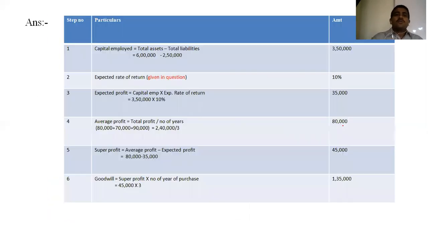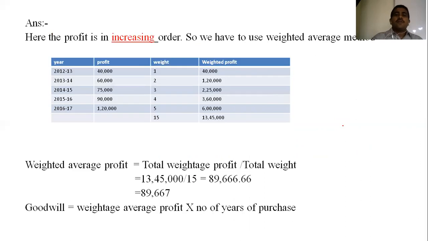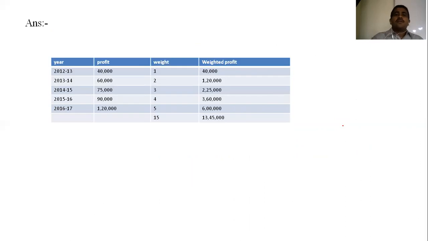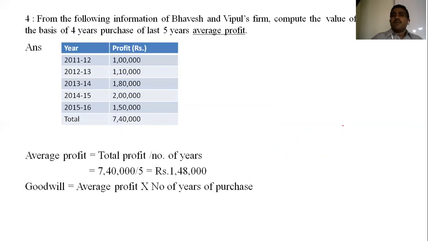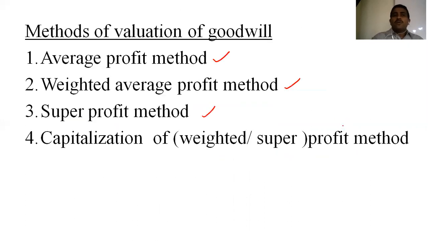Up to here we have learned everything regarding the average and weighted average. We have learned the average profit method, the weighted average profit method, the super profit method, and capitalization of the weighted and super profit methods. Everything now is of practicing. What is the formula for super profit?